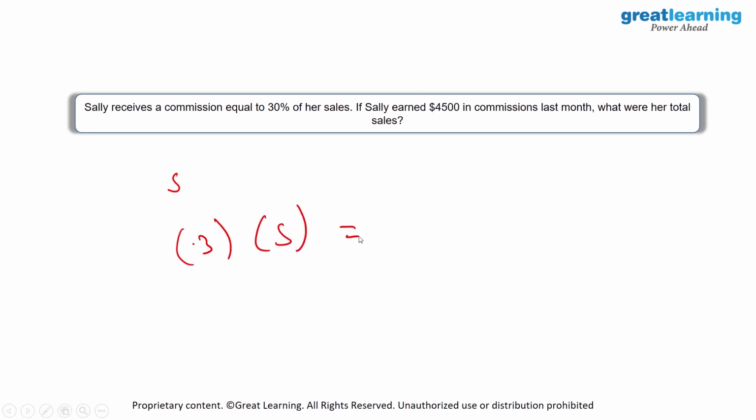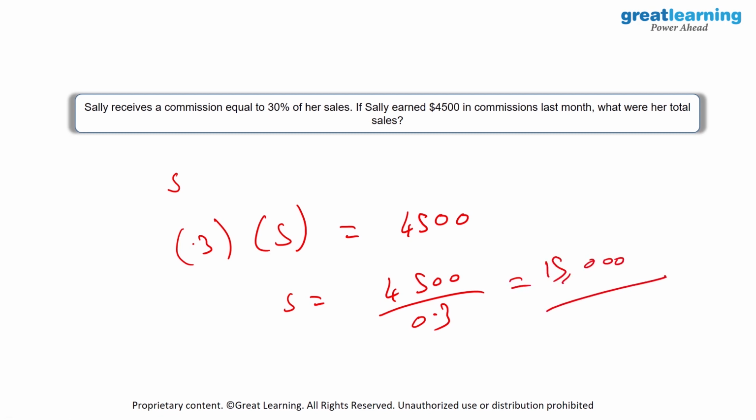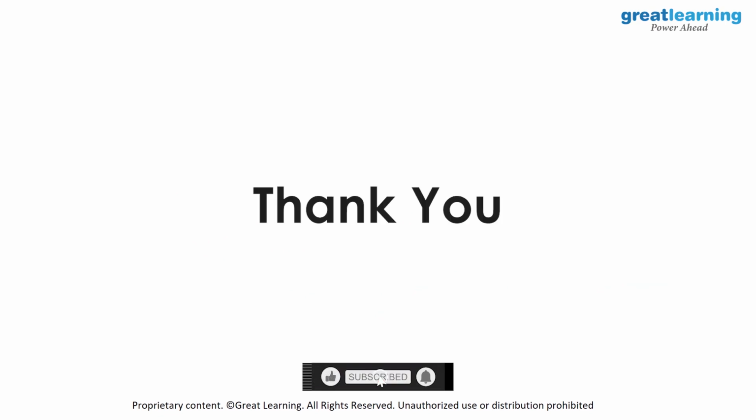Since 0.3 into S is equal to the total commission she would earn, which is equal to 4500, her total sales will be S is equal to 4500 upon 0.3. And this will be equal to 15,000. So her total sales were equal to 15,000 last month. This brings us to the end of this video on quantitative aptitude.